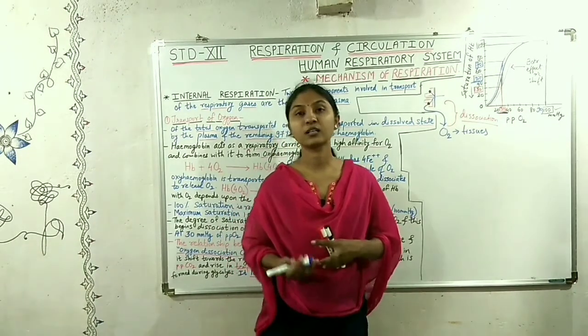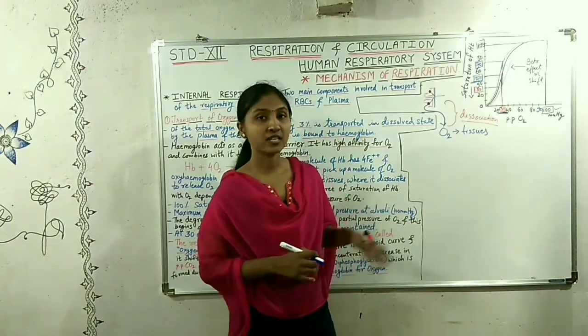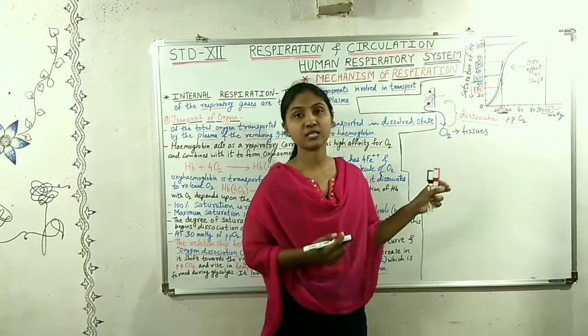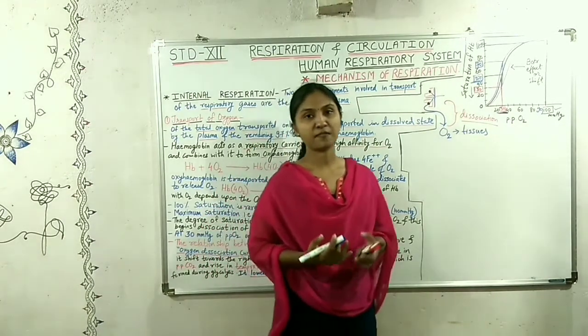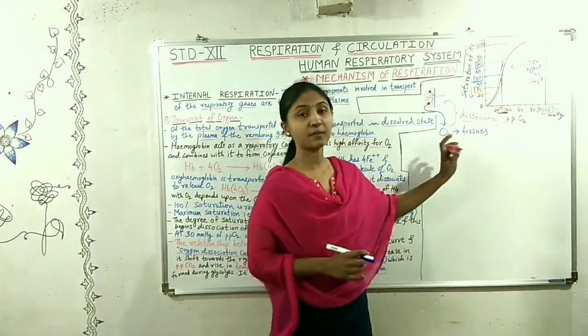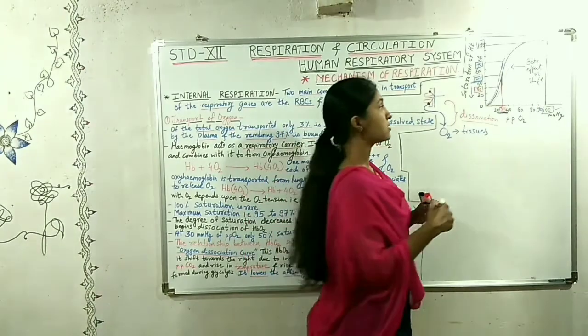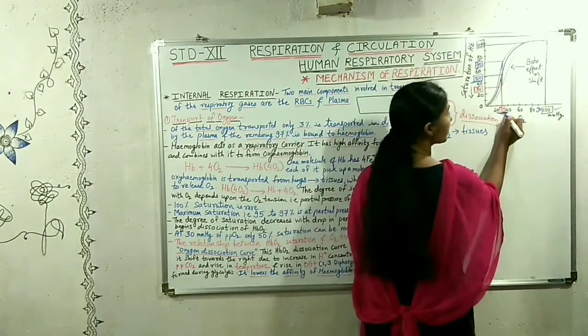Now let's see another case, when the body or the tissues are at maximum rest. Another effect is seen, called the Haldane effect. Here the body is at maximum rest. What happens at the partial pressure of 30?